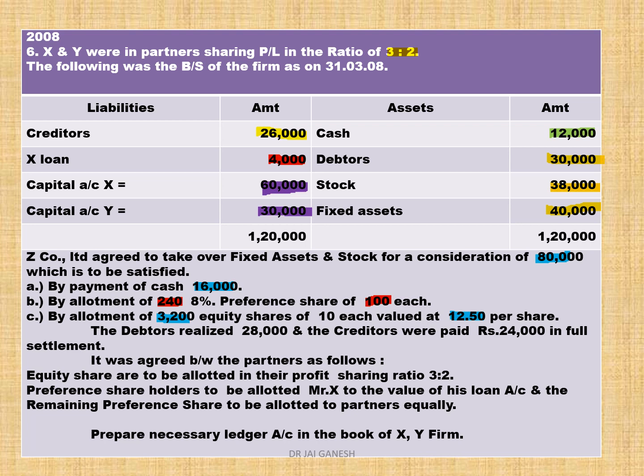In second point, they are given 240 into 100. So 240 into 100 we get 24,000. Out of 24,000, 4,000 you pay in the form of loan. So remaining 20,000 distribute to X and Y equally, 10,000, 10,000. Prepare necessary ledger account in the books of X and Y firm.